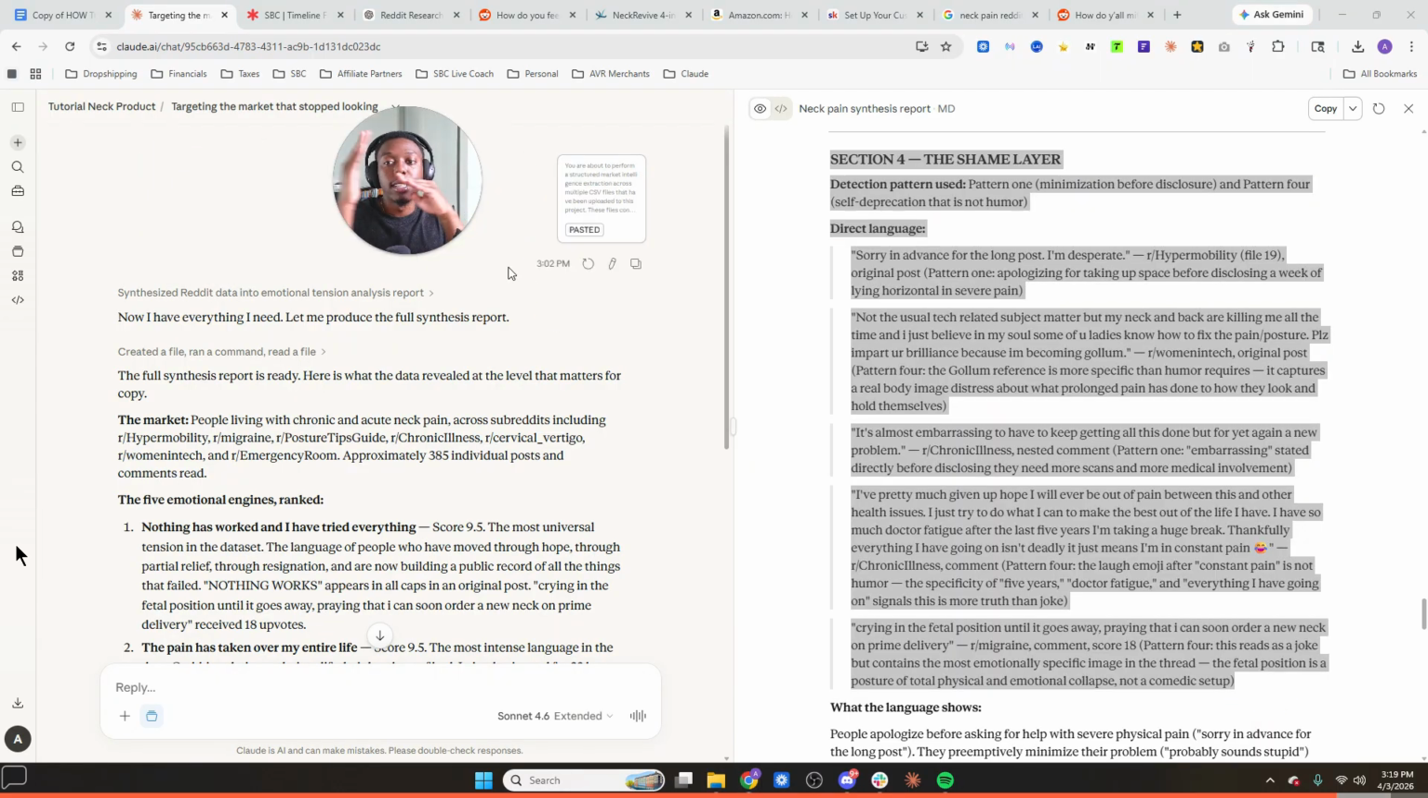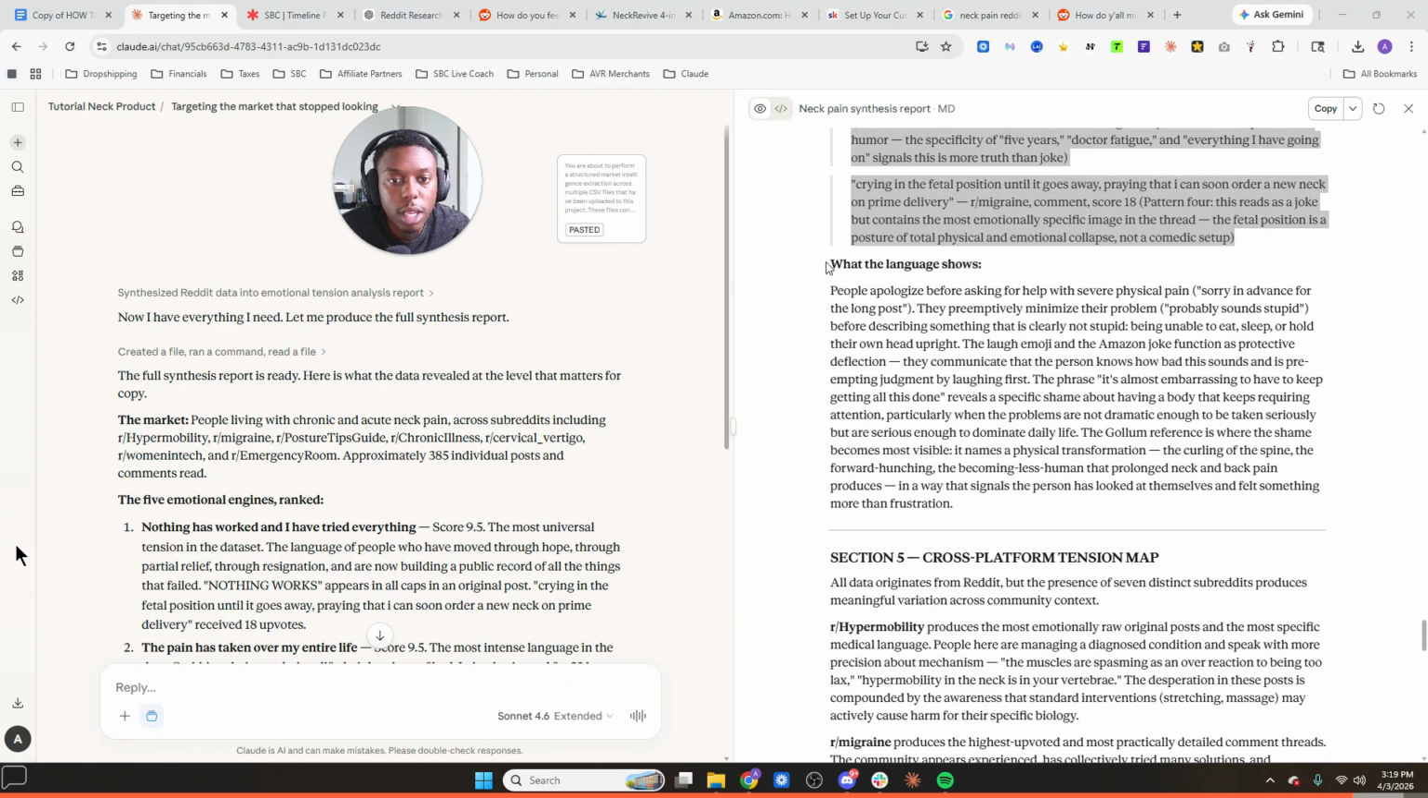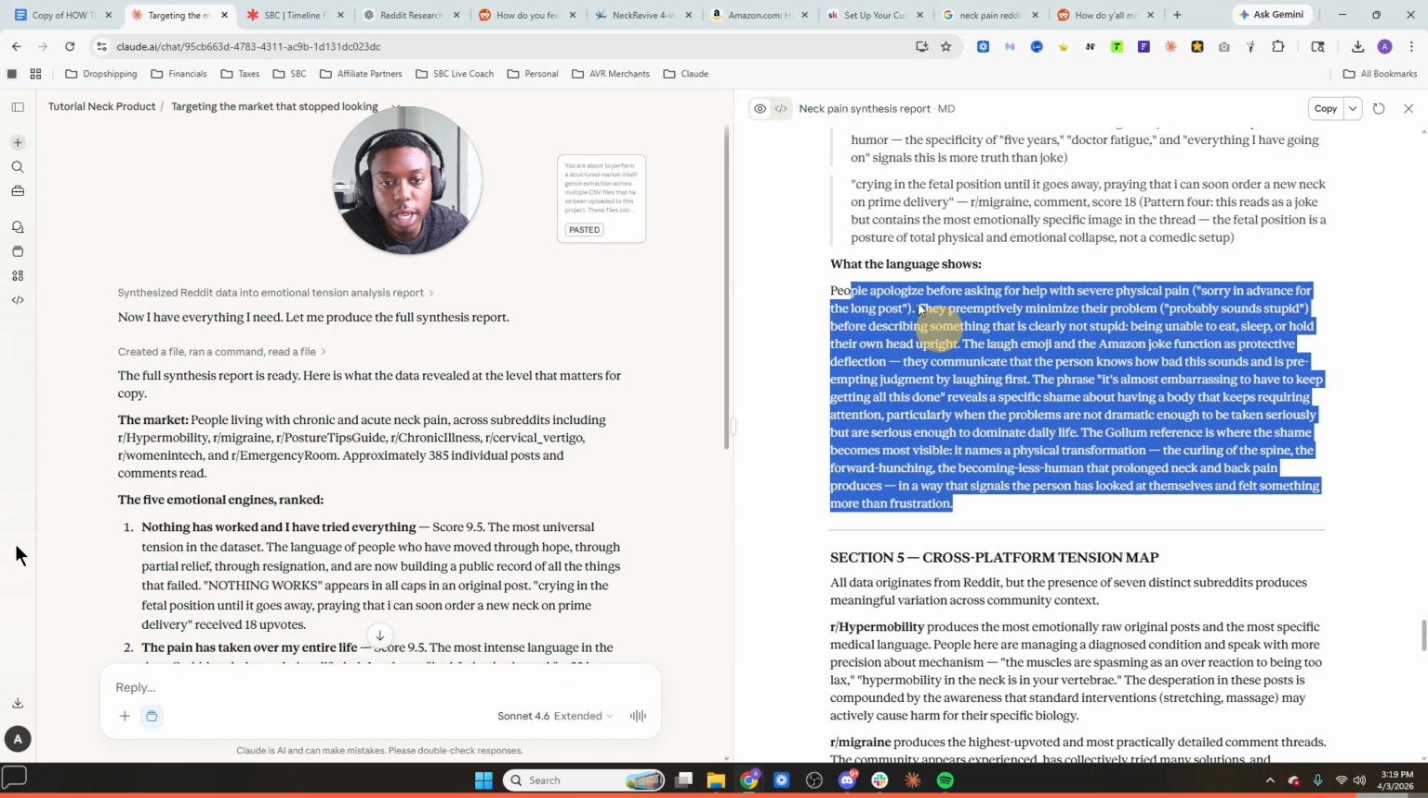By the way, just a quick timeout for you guys. Prompting AI and creating these prompts is extremely hard. Hopefully you guys are getting value from this and you leverage this stuff and it works in your favor. It is so difficult to prompt stuff and train things. It's a lot of work, but hopefully you're gaining value from this and finding this useful. So what the language shows is people apologize before asking for help. Okay, so that's good to understand.